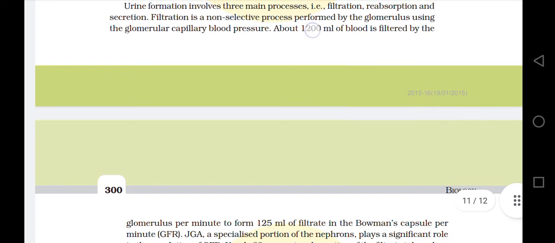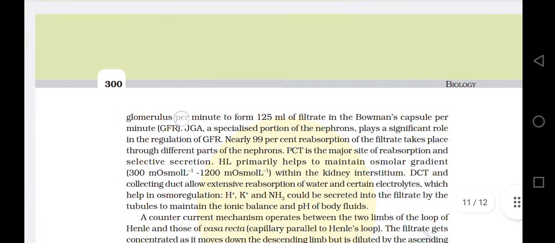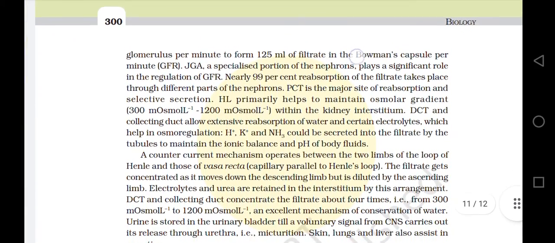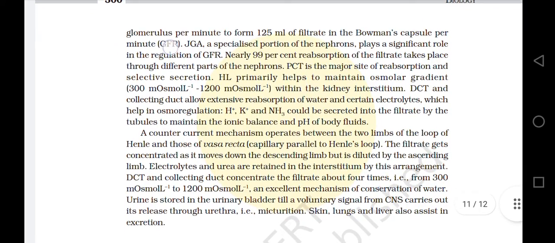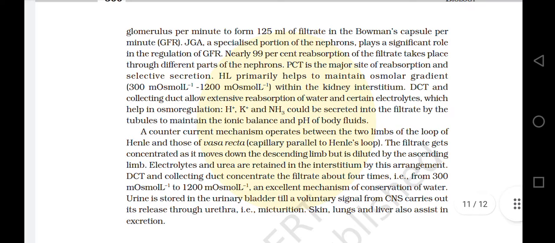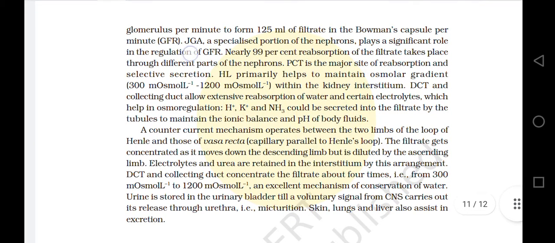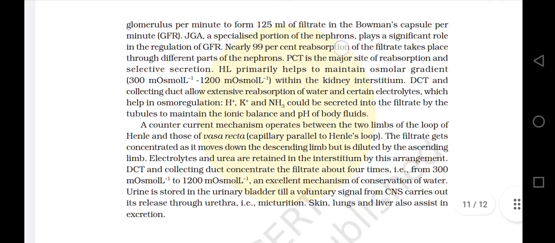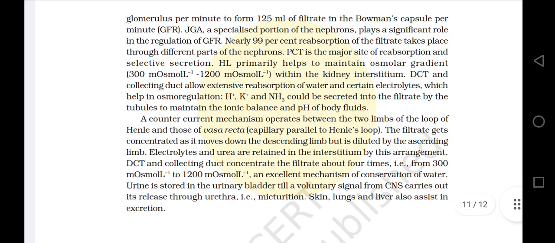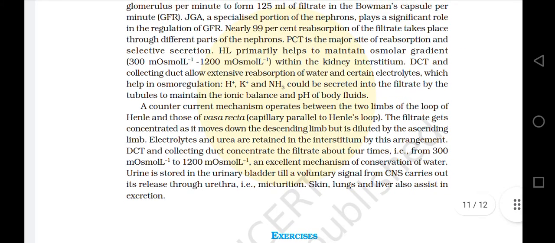About 1200 ml of blood is filtered by the glomerulus per minute to form 125 ml of filtrate in the Bowman's capsule per minute, the GFR. The JGA, juxtaglomerular apparatus, a specialized portion of the nephrons, plays a significant role in the regulation of GFR, glomerular filtration rate. Nearly 99% reabsorption of the filtrate takes place through different parts of the nephron. The PCT, proximal convoluted tubule, is the major site of reabsorption and selective secretion.